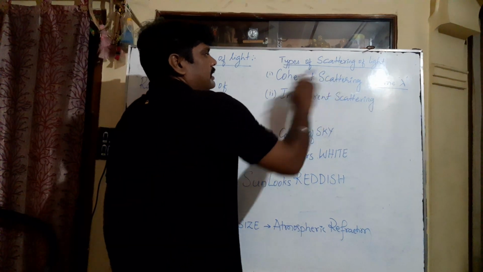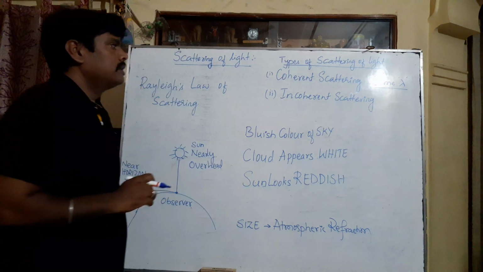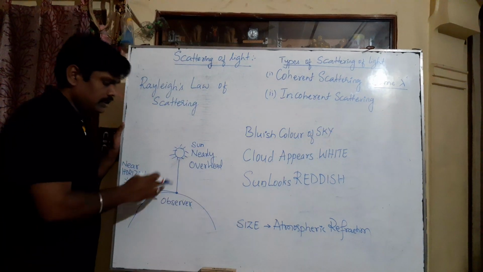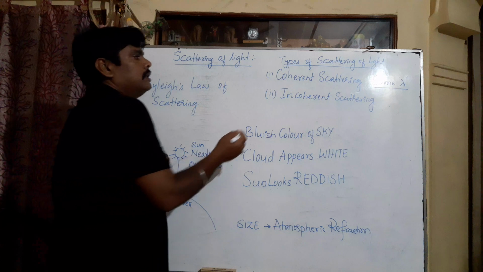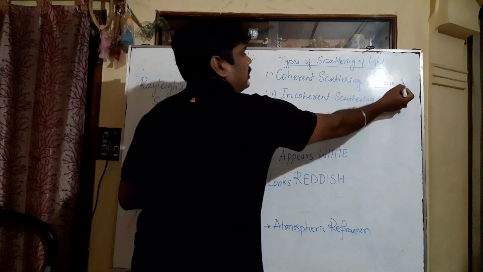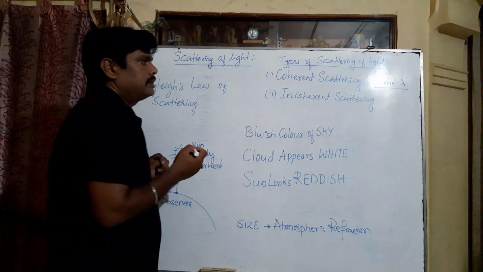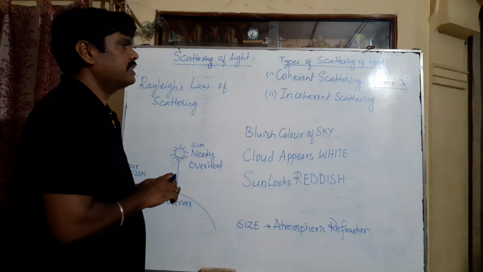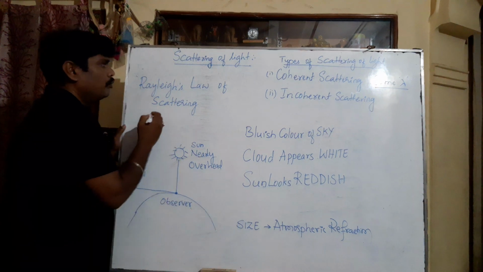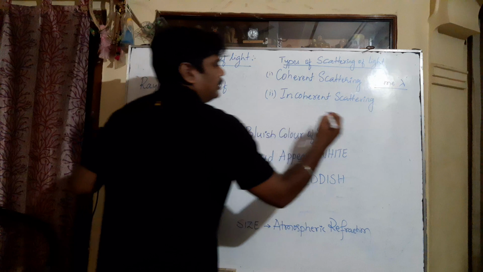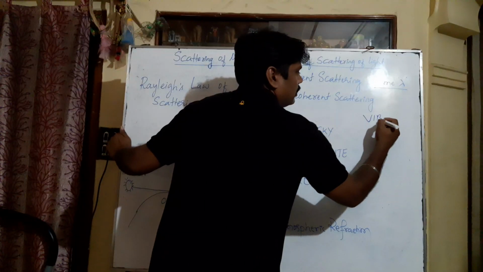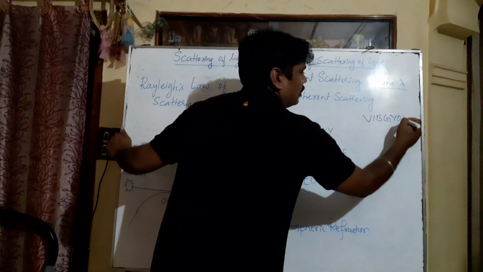The reason for coherent scattering is that the gas molecules present in the atmosphere are smaller than the wavelength of incident light. Smaller than the wavelength means, for example, in VIBGYOR there are 7 colors.